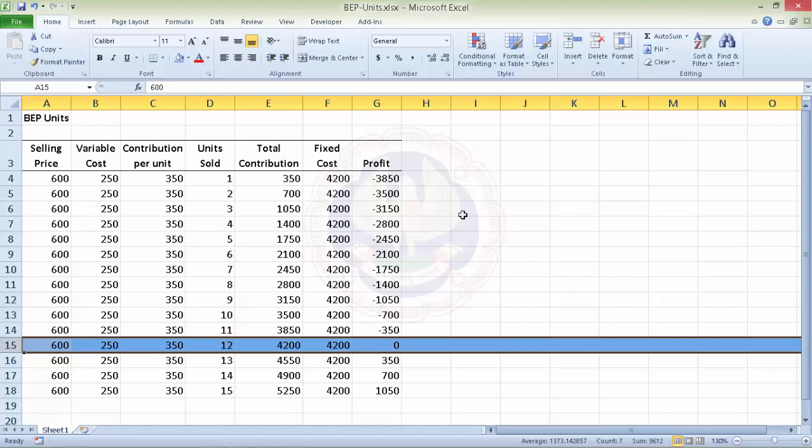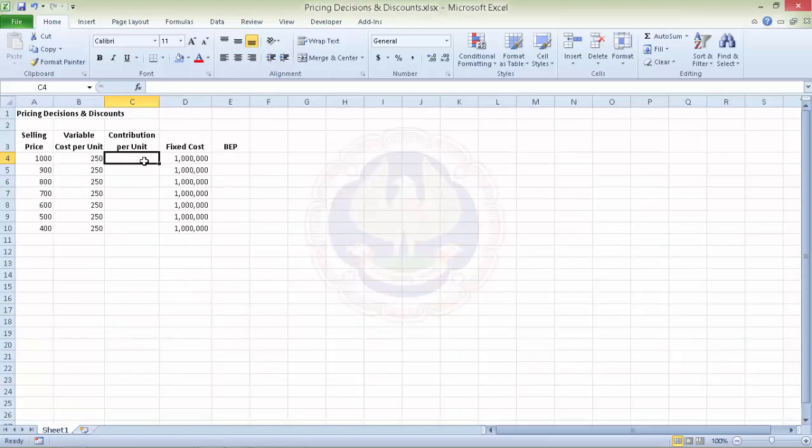Now we could have an Excel sheet like this. Now in this case, selling rate could be 1000 to 400, okay, or we could also include 300, okay, and the fixed cost is again 10 lakhs.